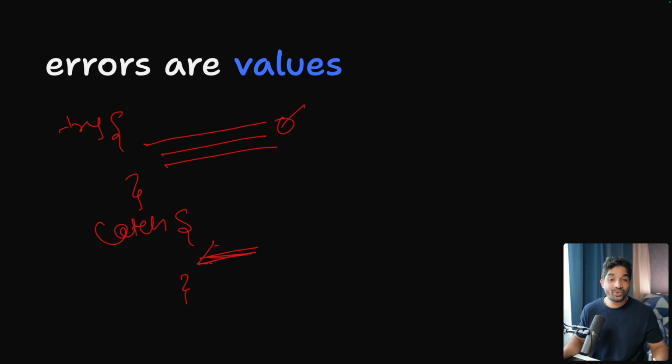But in Go we don't have that. We don't throw an error in Go, because these errors are just values. We can just store these values in a variable, or you can receive that value in a function, or you can just return that value from a function. These are just simple values. We don't throw that. So you might be thinking, if we don't throw an error in Go, then how do we handle those? So let me take you to my code editor and let me show you how we do it.